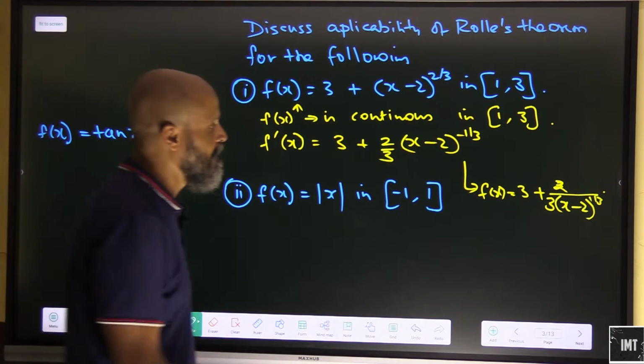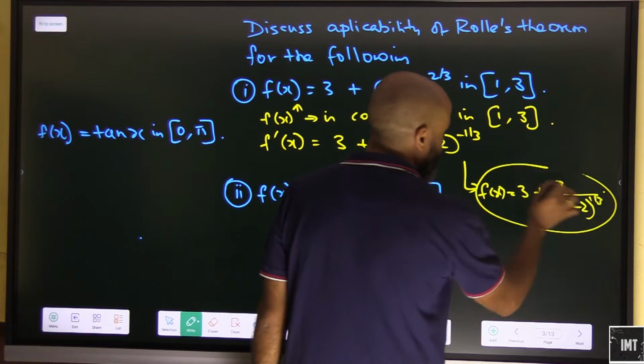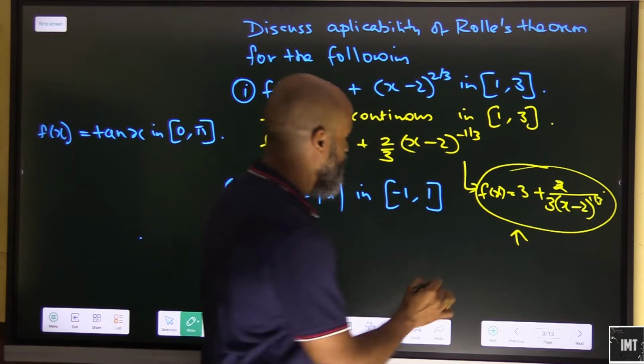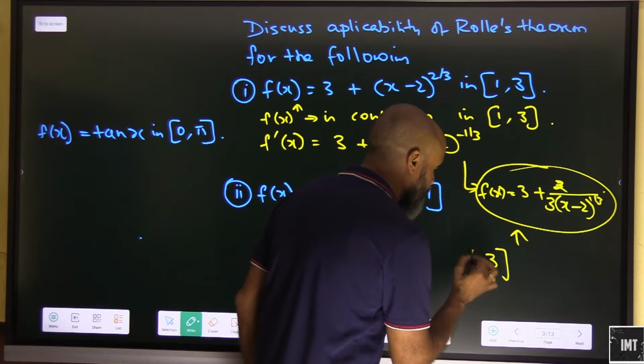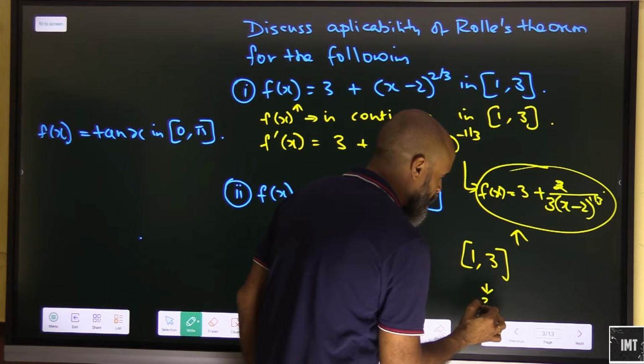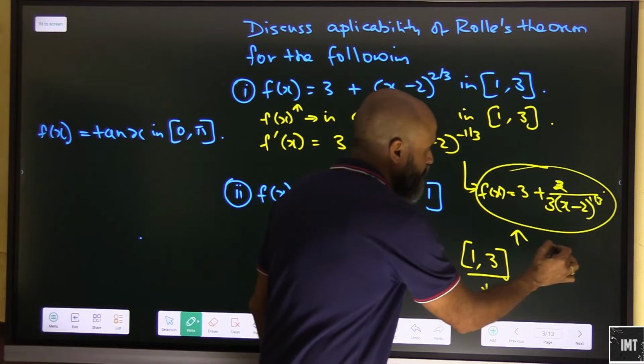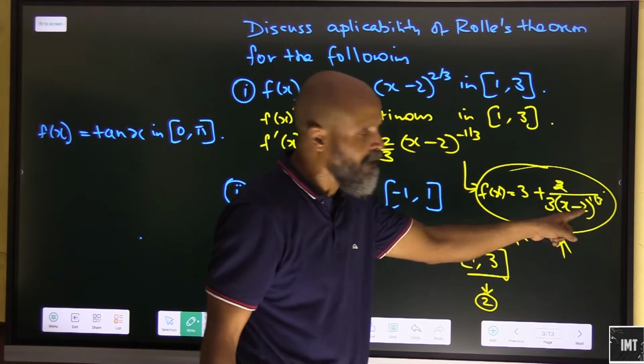Now look at this very carefully. This is the derivative in the closed interval [1, 3]. If I take the value 2, which very much comes in this interval, this will become infinite, because 2 minus 2 is 0.